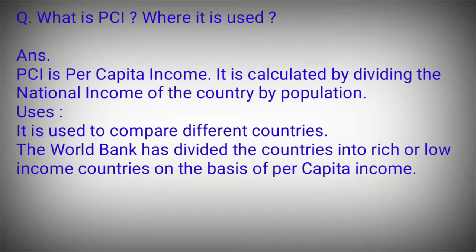What is PCI, where it is used? The PCI is per capita income. It is calculated by dividing the national income of the country by population. Where it is used? So it is used to compare different countries. The World Bank has divided the countries into rich or low income countries on the basis of per capita income.